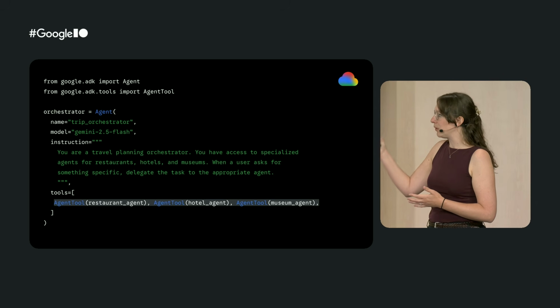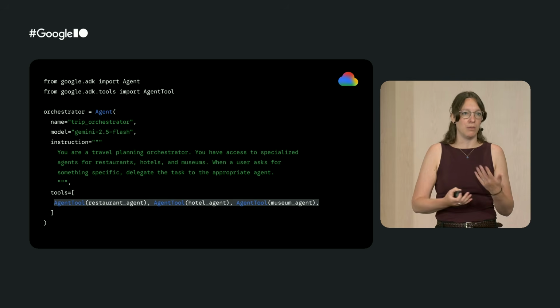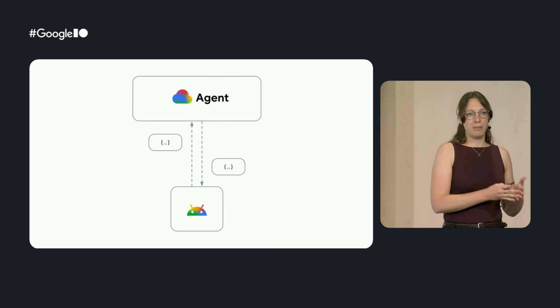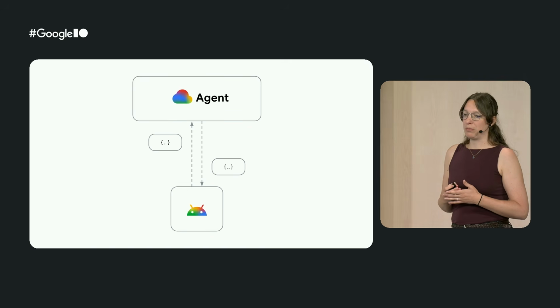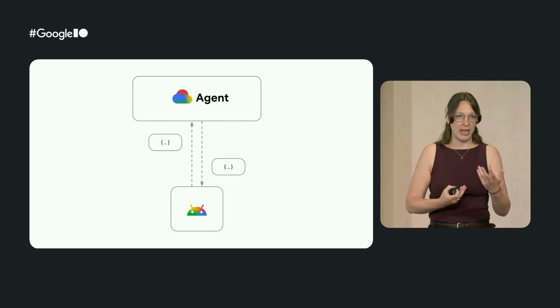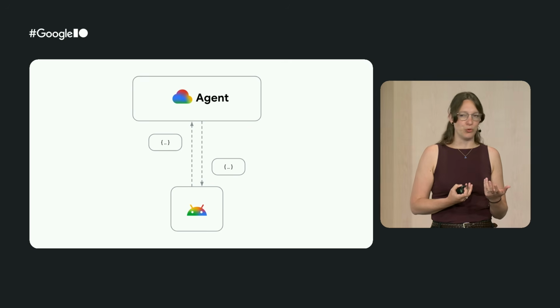So here, for the restaurants, for the hotels, and for the museums, I'm making a bunch of different sub-agents. So when we have such a backend set up, there's one question that remains. It's running in the cloud. We have an Android app. How do we communicate? What kind of messaging protocol do we use?